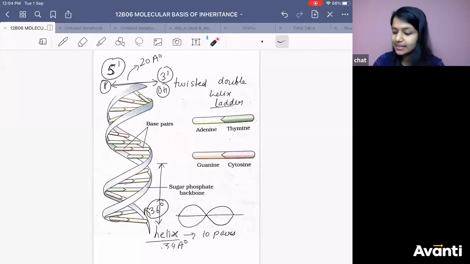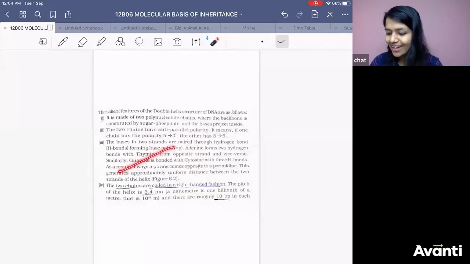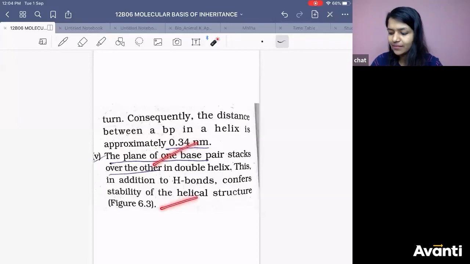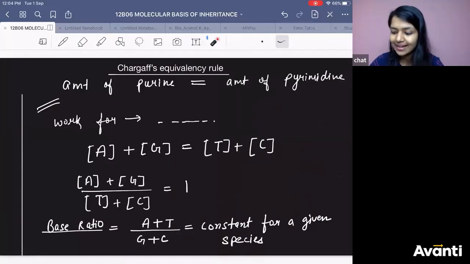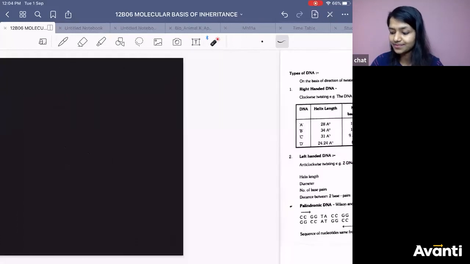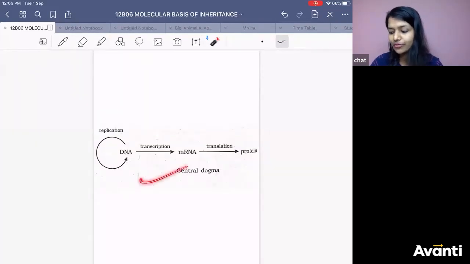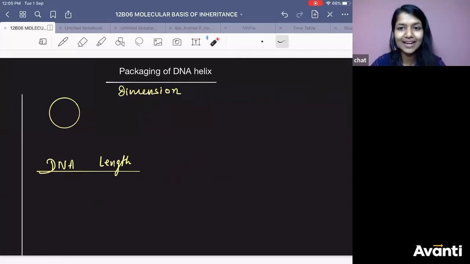Right? Yes? Cool. So your homework is to read this properly. I know you will know it. There is nothing which we have not discussed. We have discussed everything. Go through this. In tomorrow's class, we are going to learn about Chargaff's rule. We will do some questions on this, some questions on Kahoot also, and then we will learn about DNA packaging. Everything I had planned for today only, but no problem. Concept should go in the head.